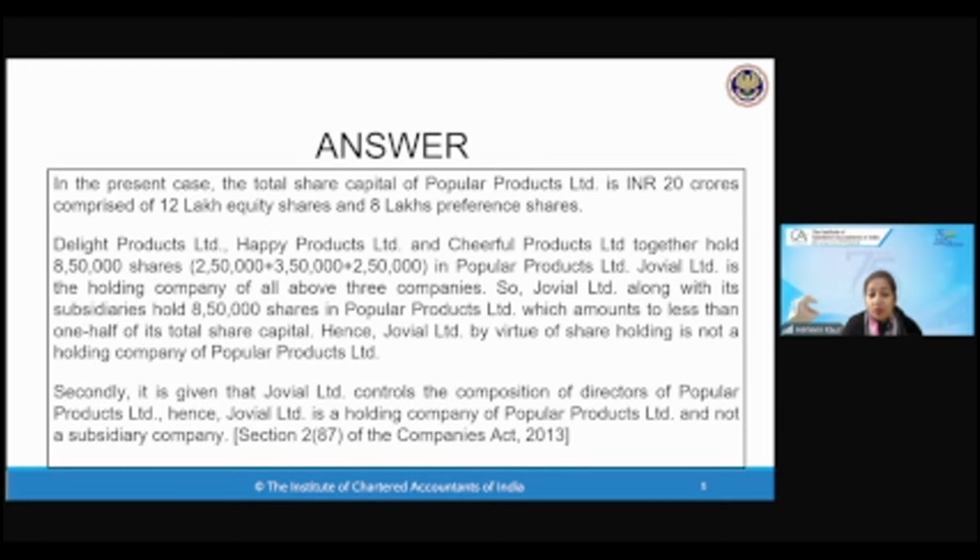And if you see by virtue of shareholding, it is only holding 8,50,000, because Delight, Happy and Cheerful together are holding this much, and Jovial, also a subsidiary, is holding 8,50,000. Okay, along with its subsidiary, Jovial is holding 8,50,000. So it is holding less than 10 lakh of the shares, 12 lakh plus 8 lakh, so 20 lakh shares. So 50% will be 10 lakh shares. So therefore, Jovial Limited does not become the holding company.